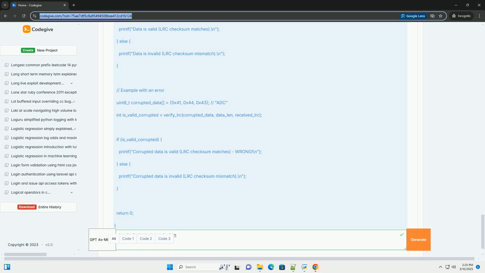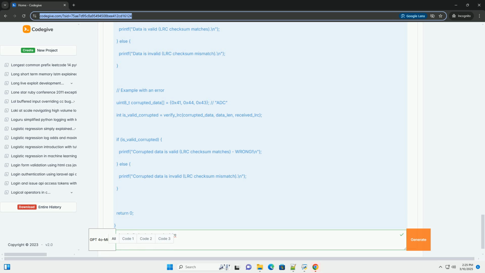Code example, Python. Here's a Python code example demonstrating LRC calculation and verification. Explanation of the Python code. calculate_LRC(data): this function takes a byte array, bytes type in Python, as input and calculates the LRC checksum. It iterates through each byte, XORing it with the LRC accumulator.